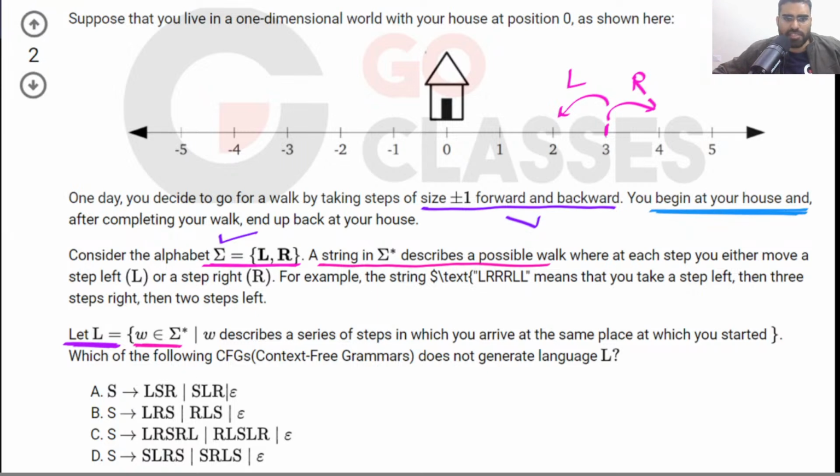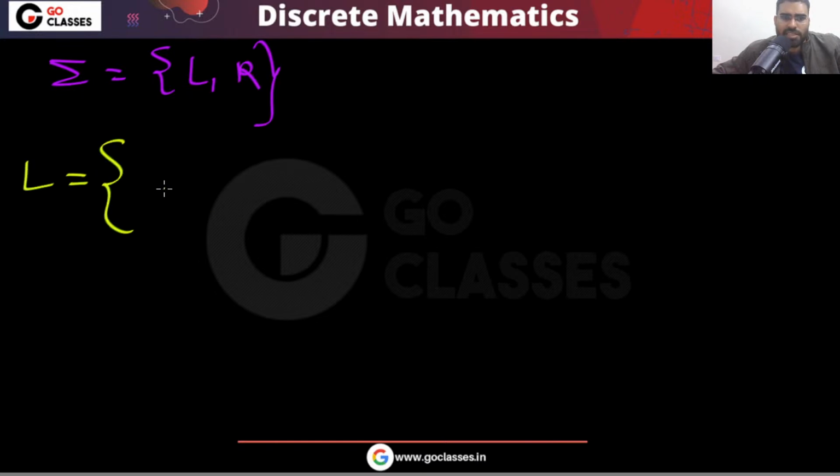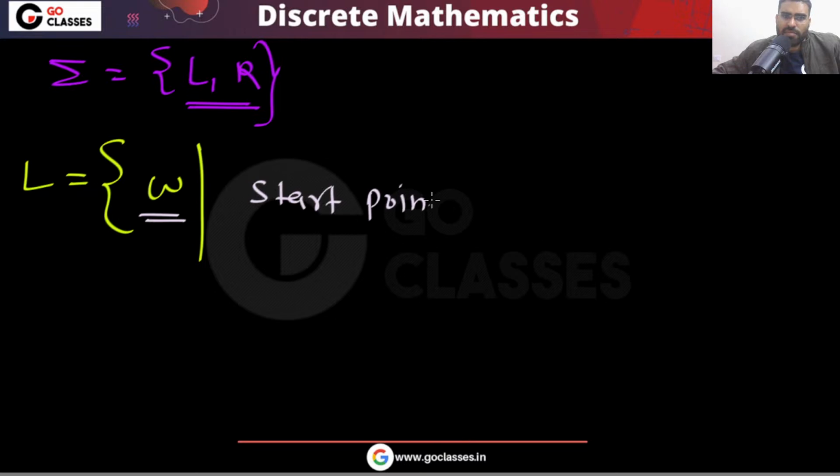So can anyone tell me what is this language? In this question, all you have to do is understand the language. Your alphabet is left comma right. What is your language? Language is basically those strings of left comma right, such that you start and end at the same point. Start point is the same as the end point. Which strings do we have in the language?